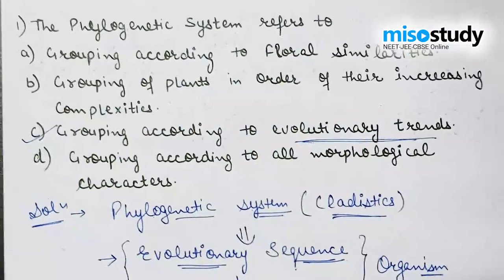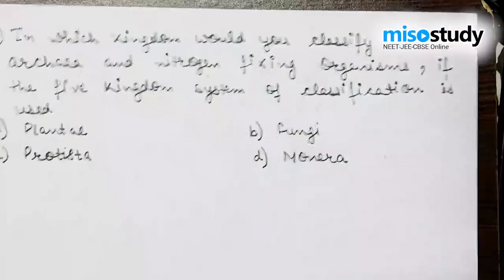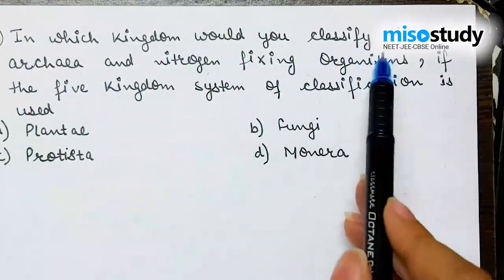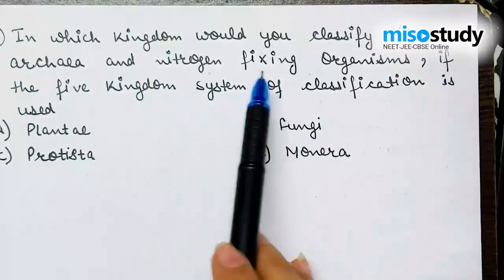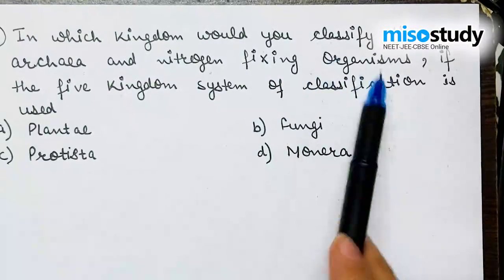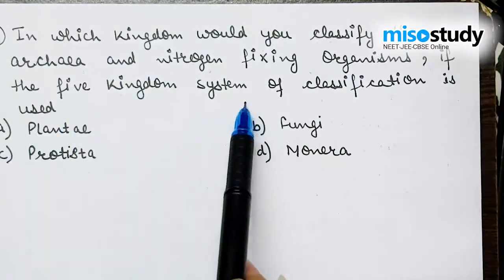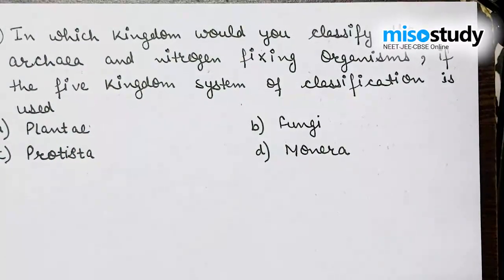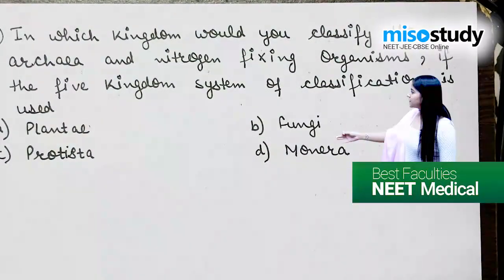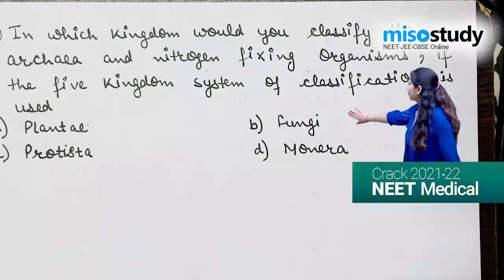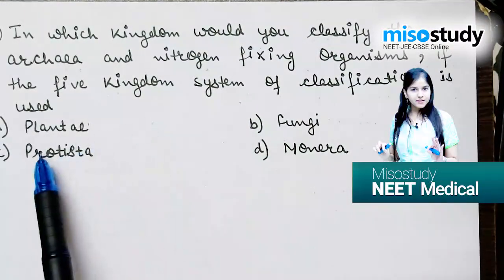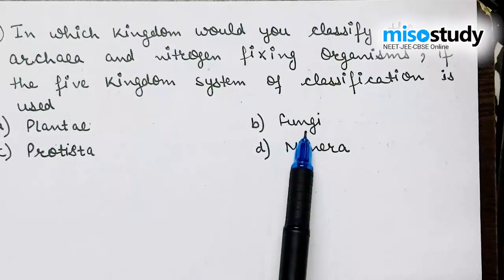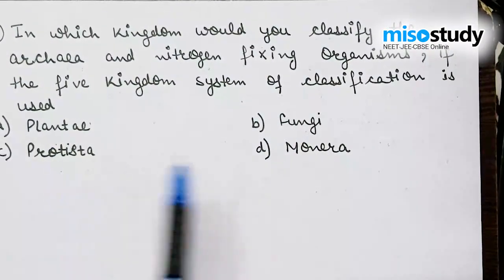So, moving to the next question. The next question is: in which kingdom would you classify the archaea and nitrogen fixing organisms if the five kingdom system of classification is used? As we all know, five kingdom classification was given by R.H. Whittaker. First of all, we go through the options. Option A is Plantae, B is Fungi, C is Protista, and D is Monera.